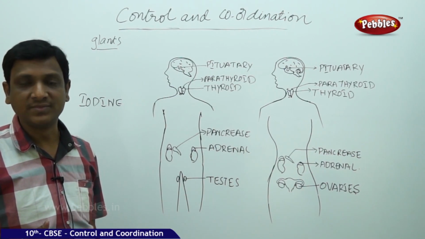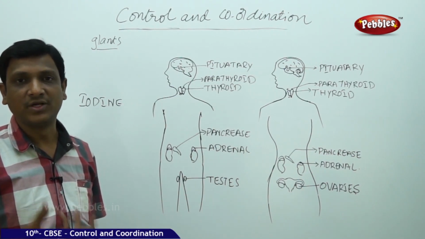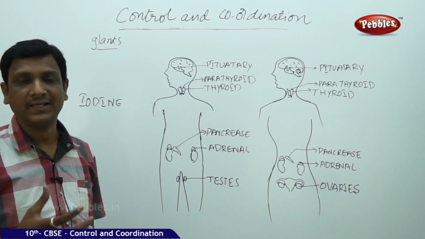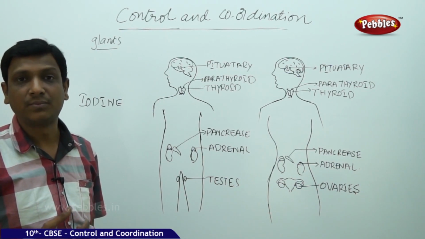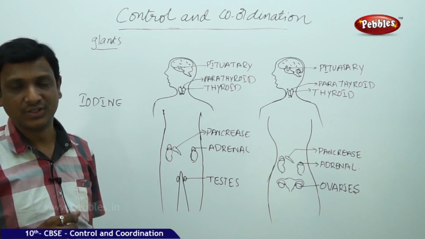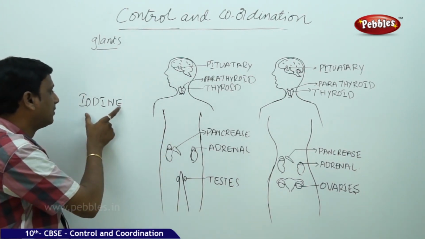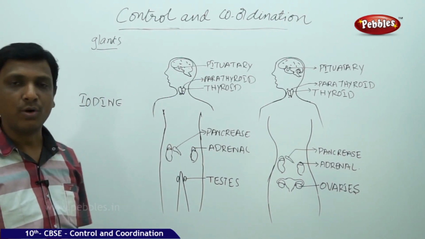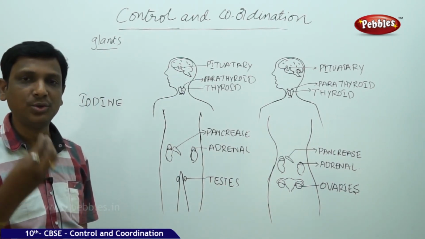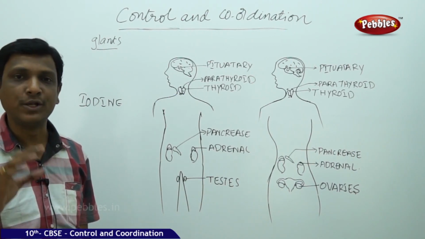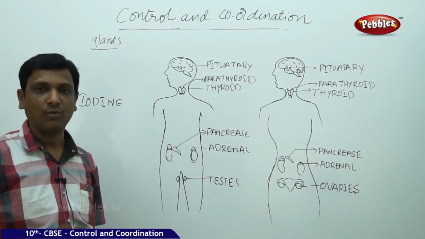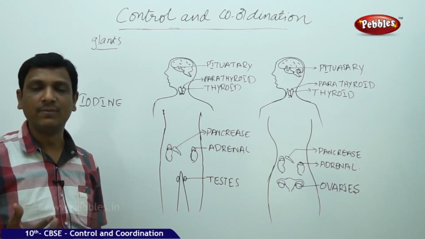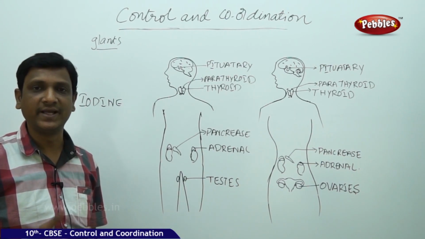Recently you hear hospitals advertising about thyroid problems in females, at the age of 30-35, who have problems because of this imbalance in thyroid gland secretion. So for a good amount of thyroxine, you need to have iodine in your body. From where do you get it? That is through food. But the fact is, iodine is not found in all the food items we eat. It is rarely found. Mostly it is found in seafoods. Some people may not eat seafoods. Some are vegetarians.